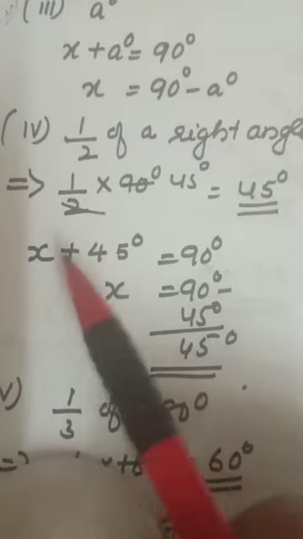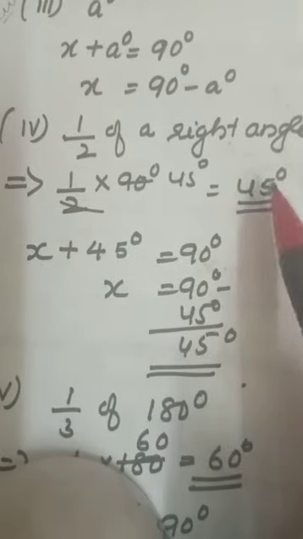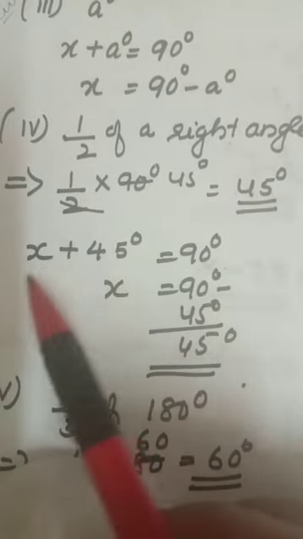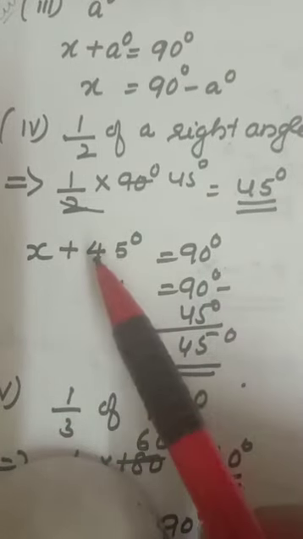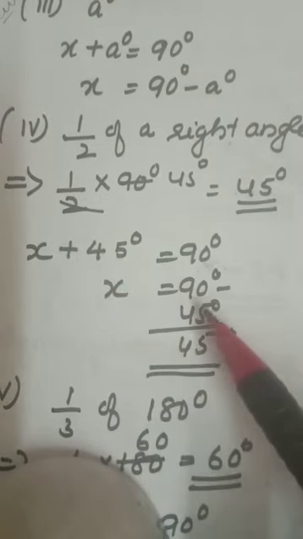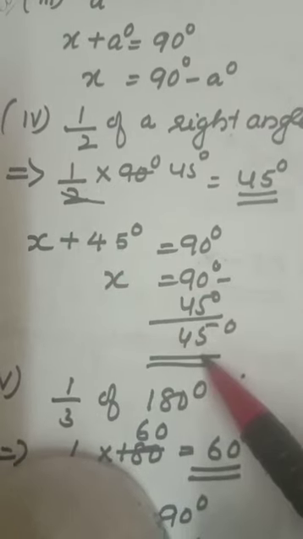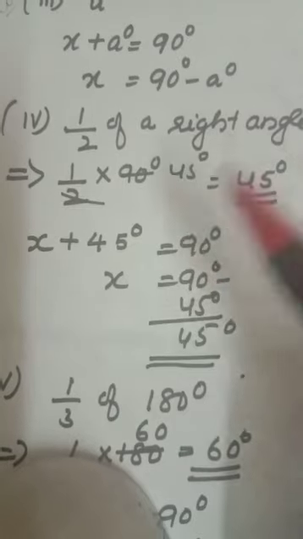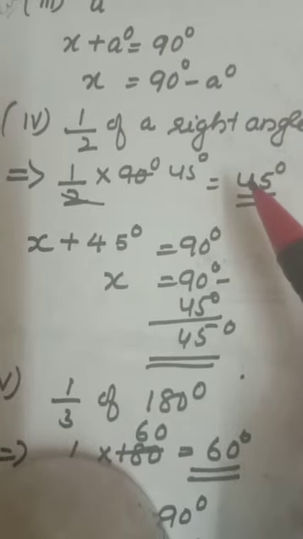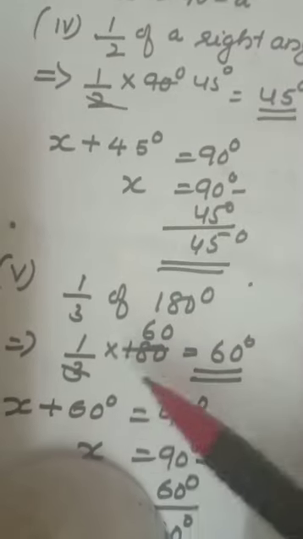Okay, suppose here x is the complementary angle of 45 degrees. When you add complementary angles, you will get 90 degrees. So x plus 45 equals 90; the 45 will move that side, it will be subtracted. You will get 45 degrees. Otherwise, straight away you can subtract also from 90 degrees. When you want a complementary angle, you have to subtract from 90 degrees.